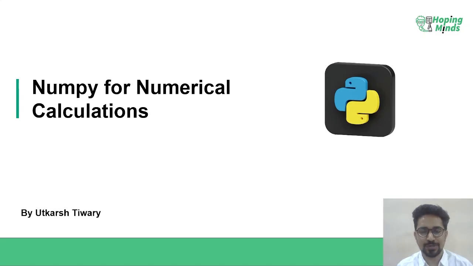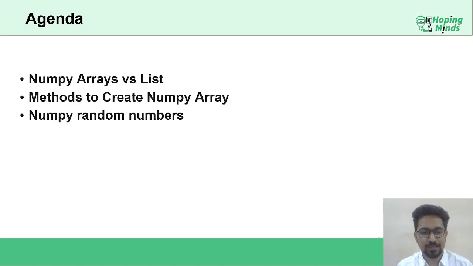So guys, let's have a look at the agenda for this session. Till the previous modules, we have discussed variables, data types, operators, functions, modular scripts, along with list, tuple, set, dictionary, and list comprehension. Now, in this module, along with this session, we'll be discussing NumPy arrays and list. We'll be discussing different methods to create NumPy array, and we shall also be focusing upon NumPy random numbers, how to create random numbers using NumPy.